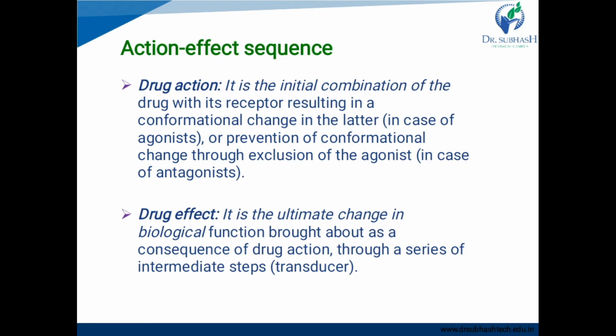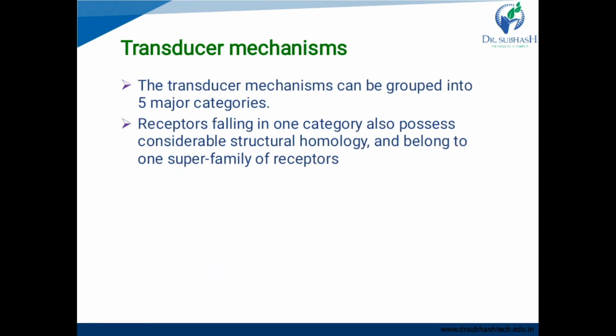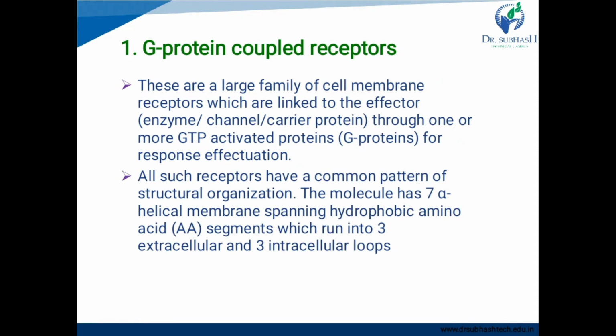So, there are many transducer mechanisms. The transducer mechanisms can be grouped into 5 major categories. Receptors falling in one category also possess considerable structural homology and belong to one superfamily of receptors. So, each category has some receptors that have structural homology and belong to one superfamily. Now, the first transducer mechanism is the G protein coupled receptor.